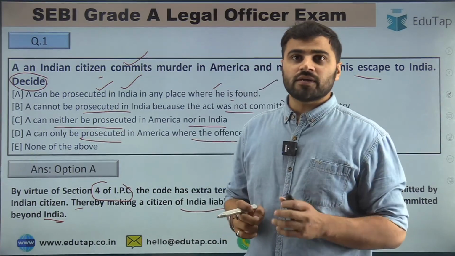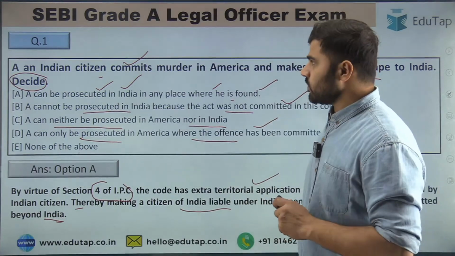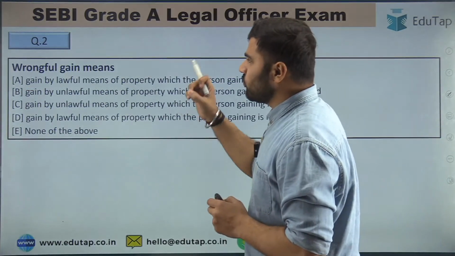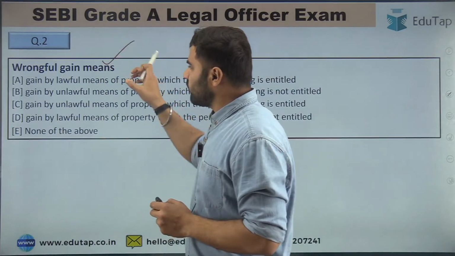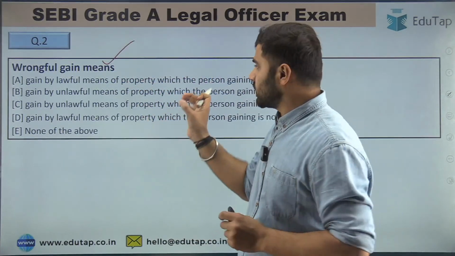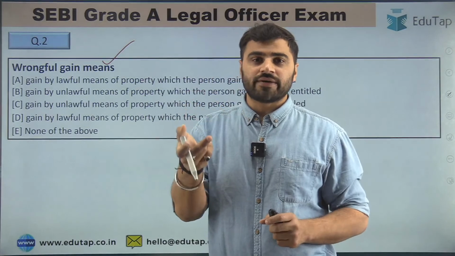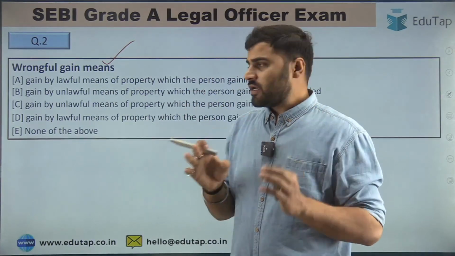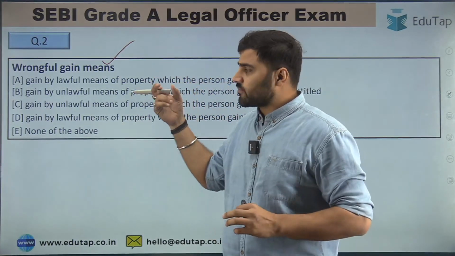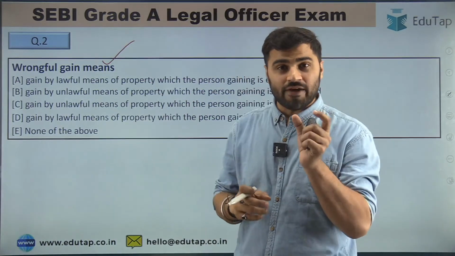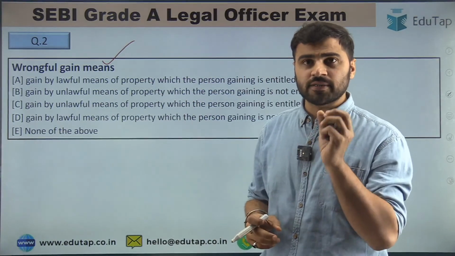Very good, right answer, guys. So now let's move to question number second. Question number second is: wrongful gain means. So guys, you have to read these kind of questions very well, because here simply a word is twisted, and most of the options seem similar, guys. So you have to read the question and the options carefully.